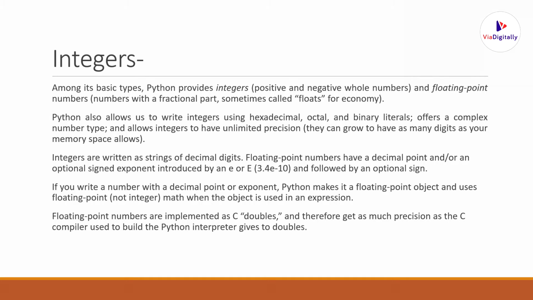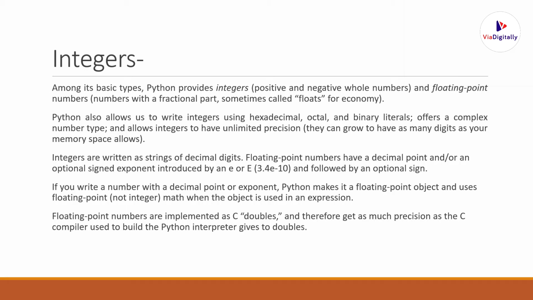Means you can grow how many decimals you want, like how many digits you want after the decimal point, you can grow your number actually. And integers are written as strings of decimal digits. Floating point numbers have a decimal point and an optional signed exponent introduced by e actually. For example, it is given 3.4 e minus 10. This is nothing but 3.4 into 10 to the power of minus 10 and followed by some optional sign.